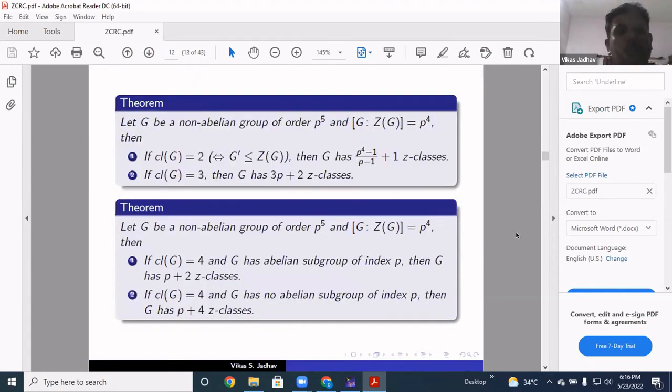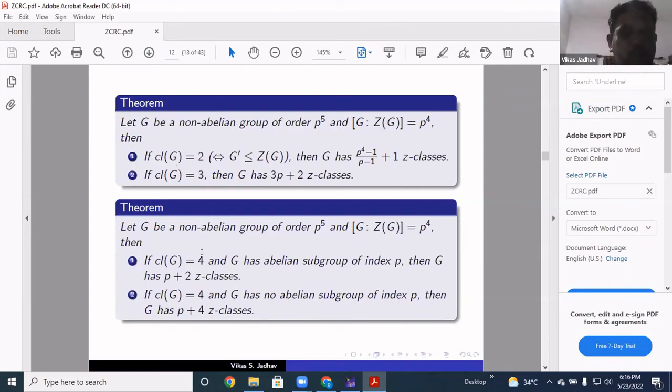And then when the index of the center is p^4, if the class of G is 2, then G has (p^4 − 1)/(p − 1) + 1 Z classes. And if the class of G is 3, then G has 3p + 2 Z classes. Now again, here class 2 and 3. So either class can be 2, 3, or 4.